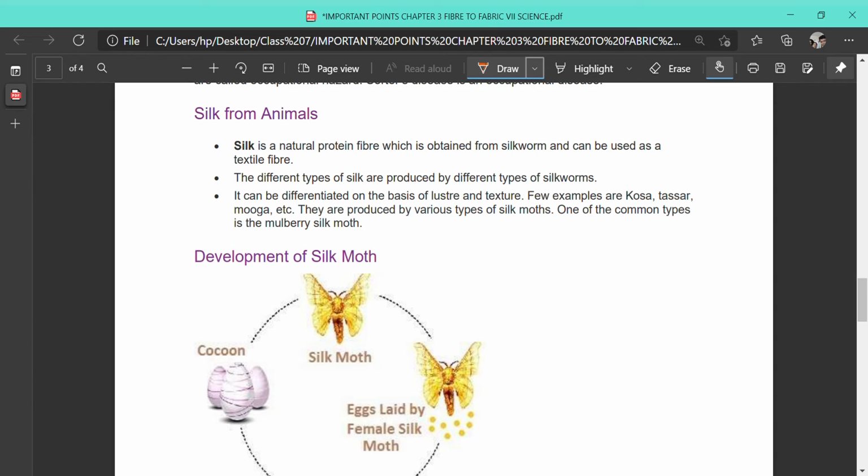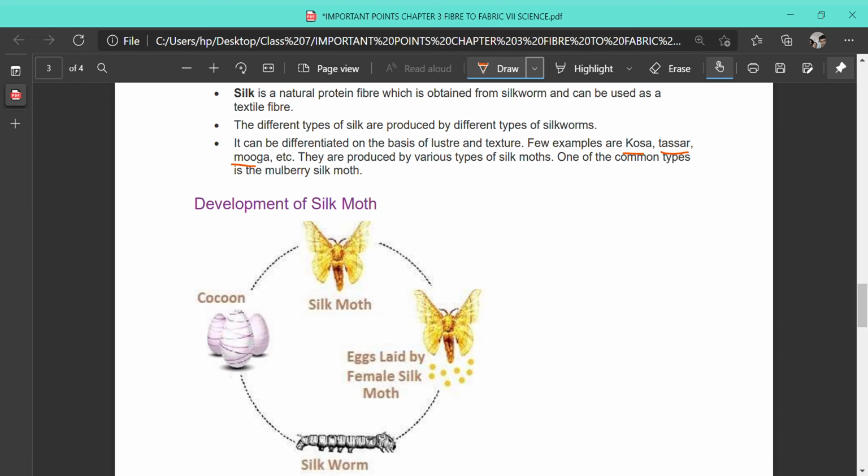Based on that, different varieties of silk are obtained, some of which are Kosa, Tasar, Muga, Eri. These are a few types of silk that are obtained. There are many more you can add. They are produced by various types of silk moths. One of the common types is the mulberry silk moth, which, as the name suggests, feeds on the mulberry leaves.